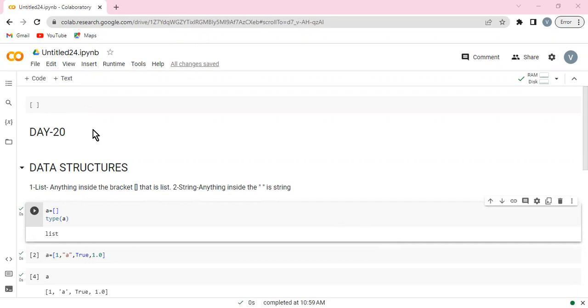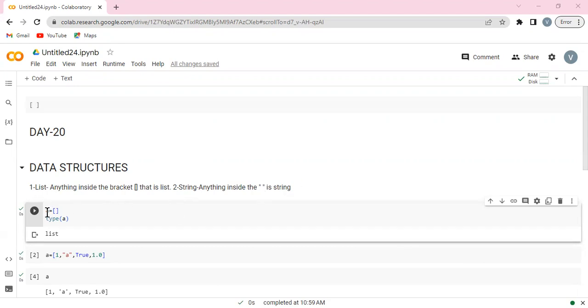It's day 20. On day 20, I will discuss data structures. It's a very important concept in Python. The first data structure I discussed is the list. Anything inside brackets is a list. And second, we also know the string. A string is also a data structure, and anything inside double inverted commas is a string.